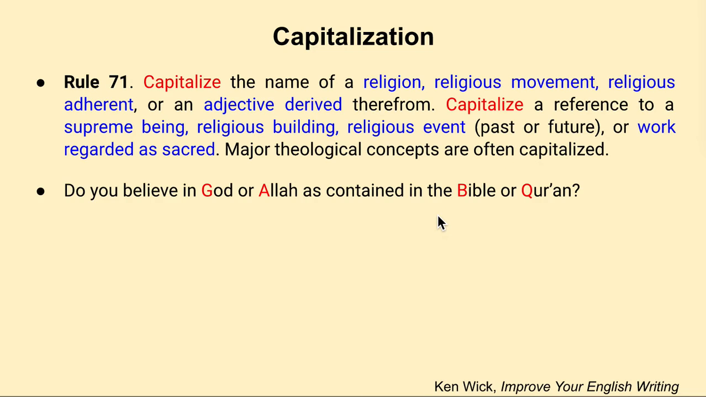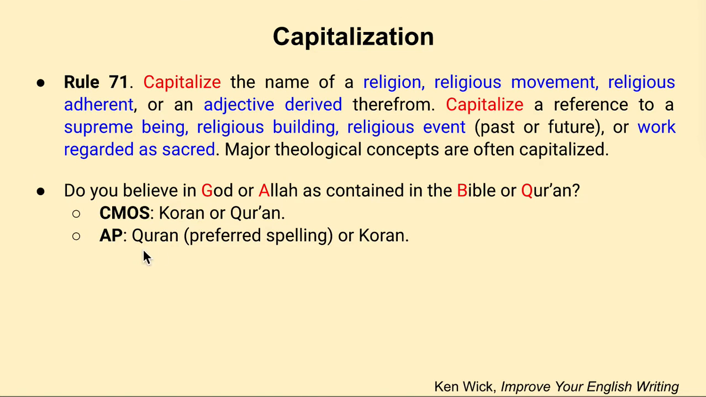So let's look at some examples. Do you believe in God or Allah as contained in the Bible or the Quran? So here we have a reference to a supreme being, God or Allah, and Bible or Quran. So we capitalize it because this is a work regarded as sacred. And just a note on Quran. The Chicago Manual of Style has these two spellings. The AP has these two spellings with Quran, this spelling preferred. And the Merriam-Webster Dictionary has these three alternatives for Quran.